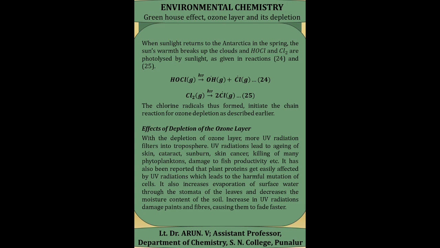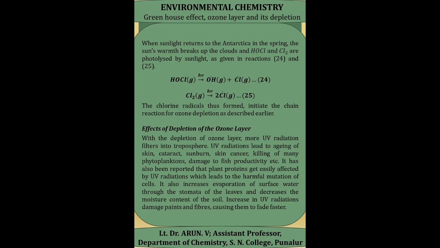During the spring season, because of the sunlight, HOCl gets split into hydroxyl free radicals and chlorine free radicals, and the chlorine also gets split into two chlorine free radicals. These chlorine free radicals thus formed initiate the chain reaction for ozone depletion in the stratosphere, which has been described in the earlier slides.